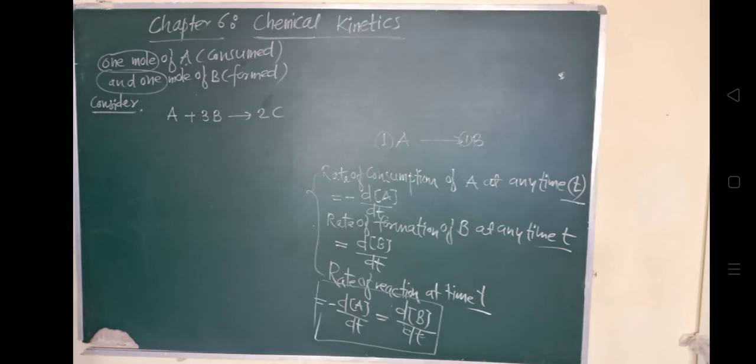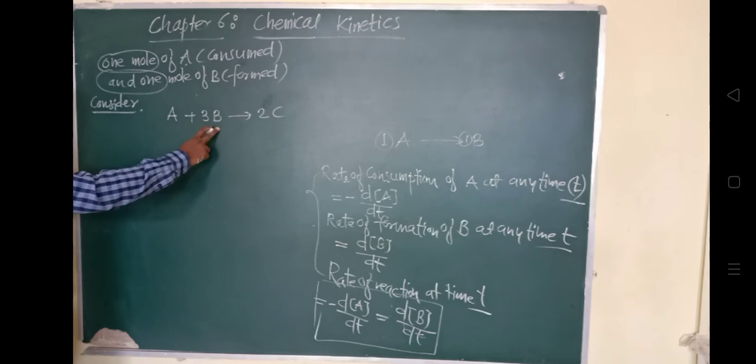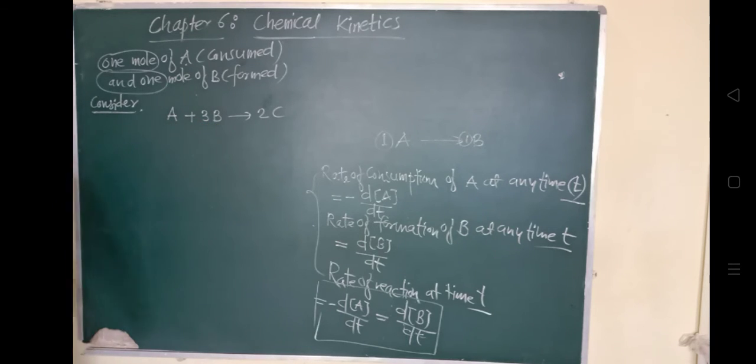The rate of consumption of B is 3 times the rate of consumption of A, and the rate of formation of C is twice the rate of consumption of A. So let's see how we will write this. I will write first and then we will discuss, in equation form, and then we will describe it.